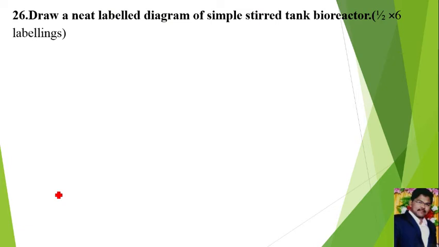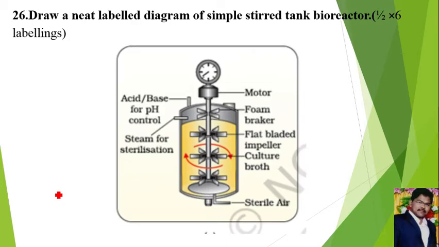Next, question number 26. Draw a neat labeled diagram of a simple stirred tank bioreactor. Here we have to write at least 6 labels. A simple stirred bioreactor means here we can get the product of recombinant DNA, the product of rDNA. We have to use the raw material in this bioreactor. It is simply one tank that can produce the product of rDNA.